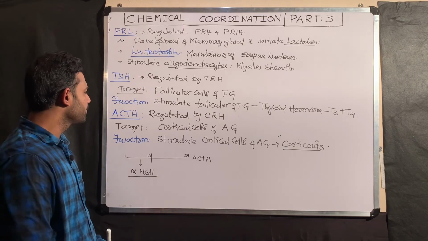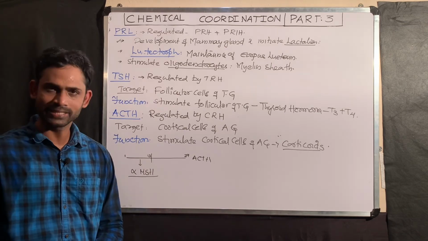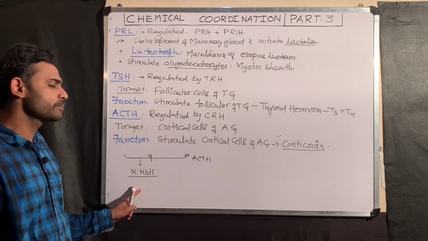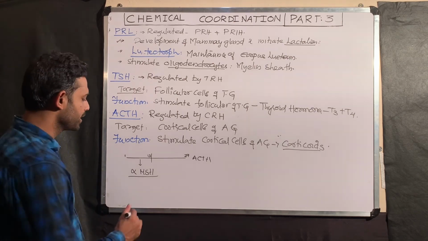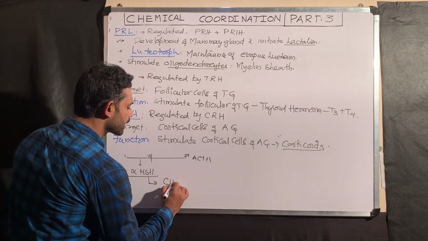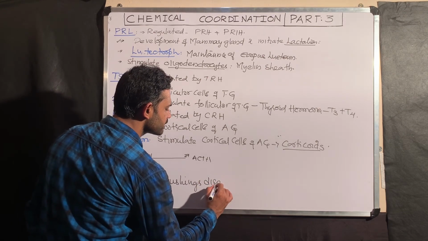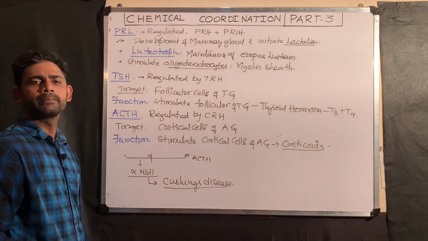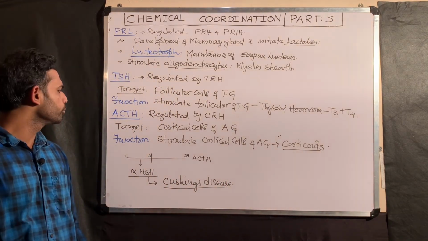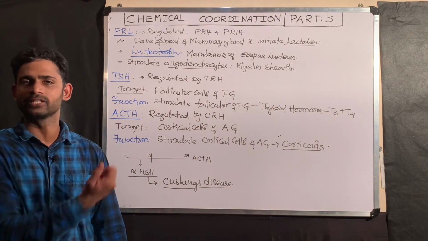So for example, with excess release of ACTH, sometimes there is excess production of melanin, that means hyperpigmentation of the skin. That leads to Cushing's disease, which is characterized by excess hyperpigmentation of the skin due to excess production of ACTH.